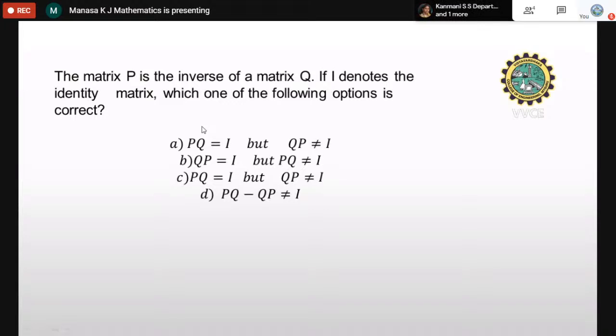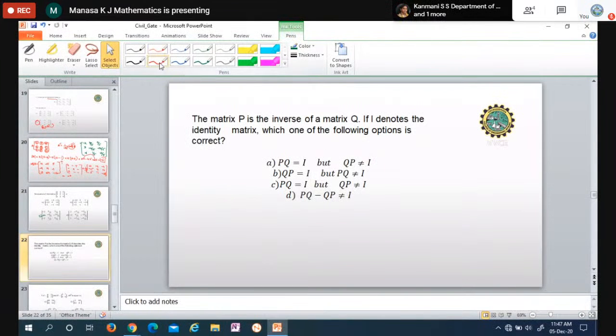So we know the property, that if A is the matrix and A inverse is its inverse, then A into A inverse and A inverse into A both are equal to I. I is nothing but the identity matrix. This is the property we have. So instead of A, they have given Q, and its inverse is denoted by P. So A inverse is nothing but P, and this is equal to Q. Both are equal to I. This is the property of inverse.